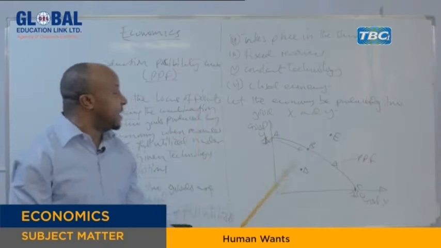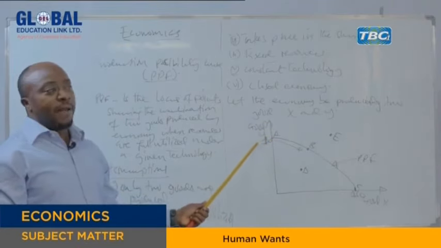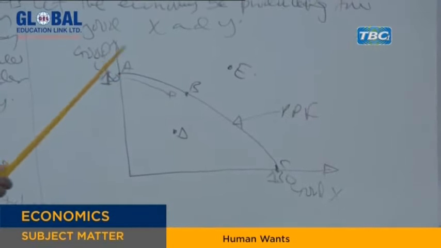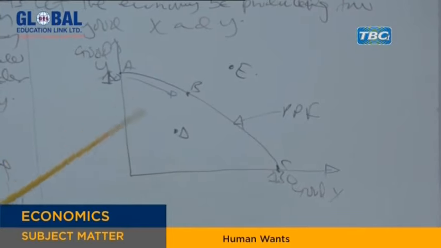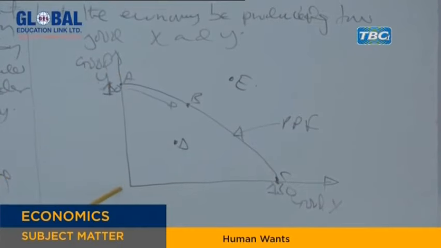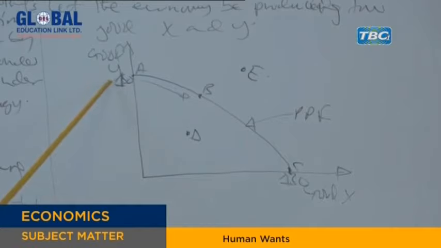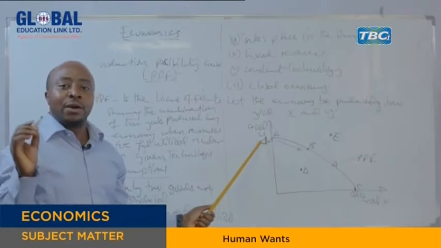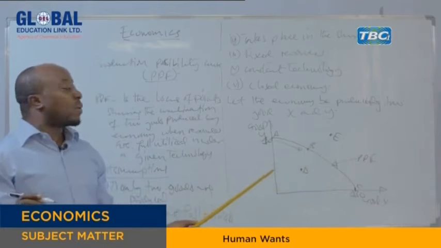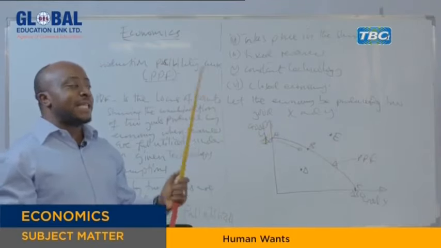When you are at point A, you devote the resources to produce only good Y. You produce 0 of X. So as you move downward, you will be sacrificing some units of Y so that you produce some units of X. We said sacrifice means opportunity cost. So when you move along the PPF, it is indicating opportunity cost, because you will be sacrificing units of one good, then increasing units of the other good.